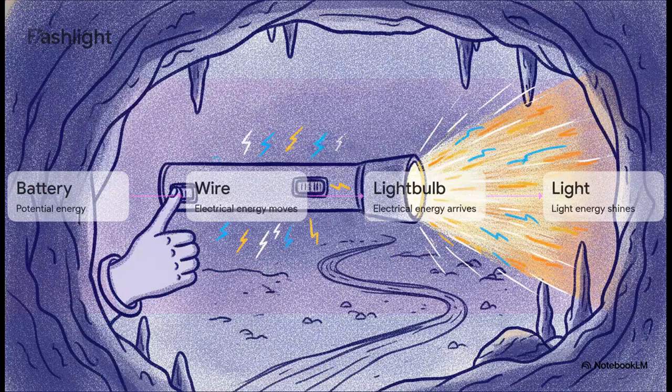Incredible, right? Let's move to a totally different environment, an electrical system. Picture switching on a simple flashlight in a dark cave. It begins with chemical potential energy, just resting in the battery. But the moment you click that switch, it transforms into electrical energy, rapidly transferring through the tiny wires. And when it reaches the bulb, a magnificent transformation occurs. It erupts into radiant light energy, piercing the darkness.